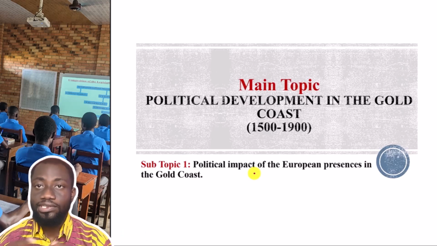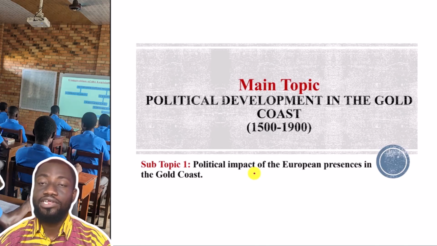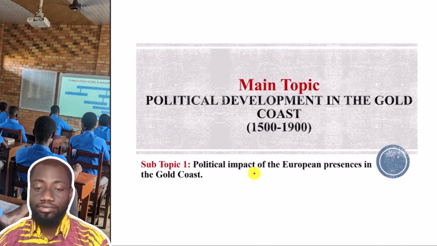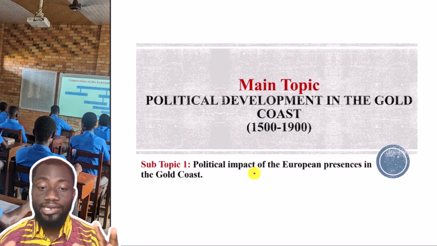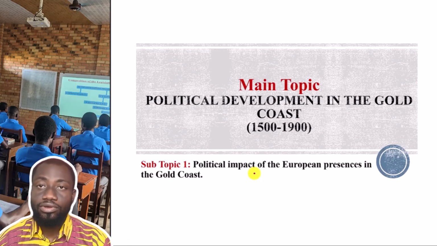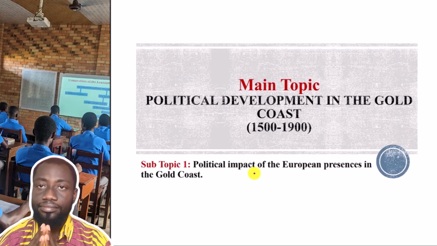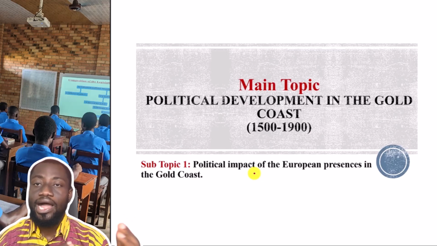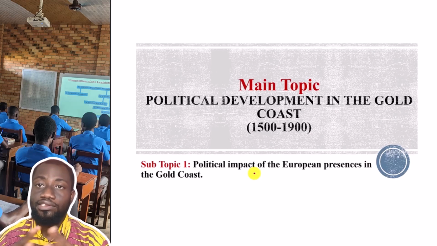So, which means that we may have the social impact, we may have the economic impact. And so today we are looking at the political impact of the European presence along the coast or in the Gold Coast. Now have in mind that at this period, when we make mention of the Gold Coast, Asante is not part of the Gold Coast.